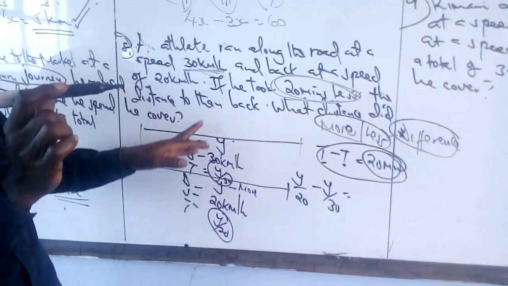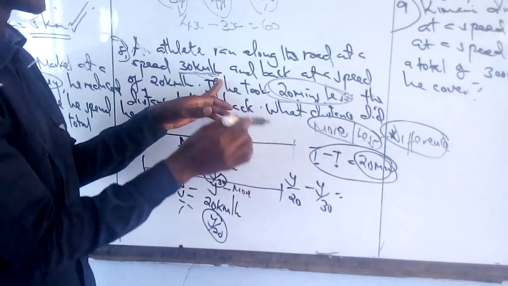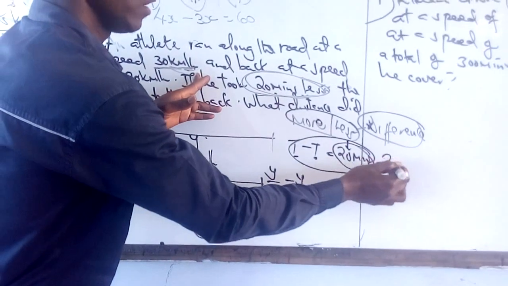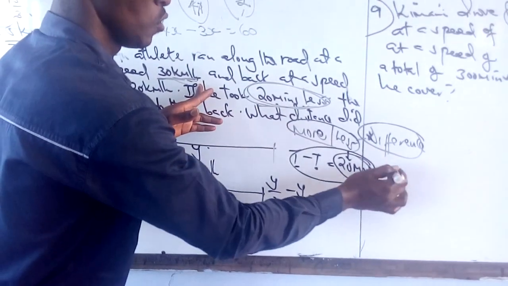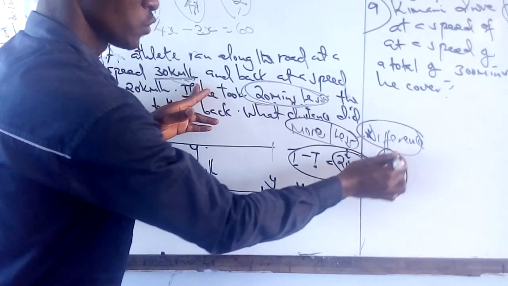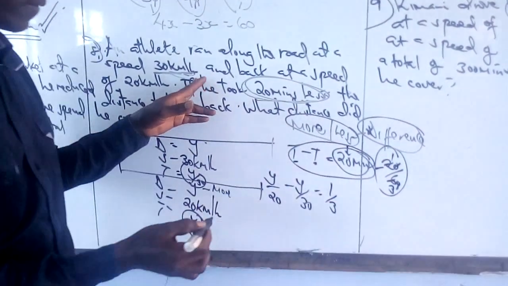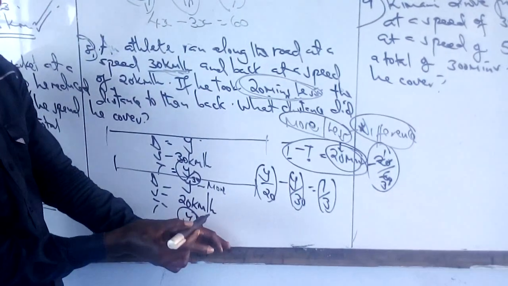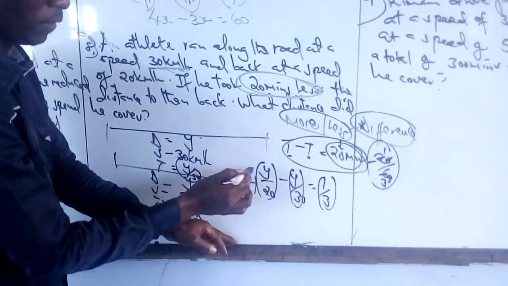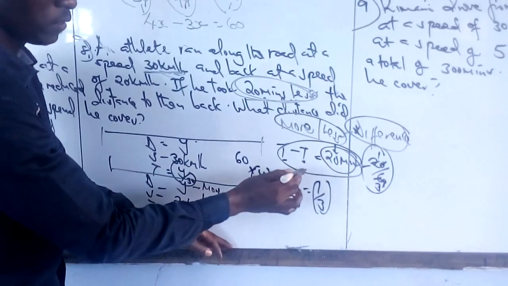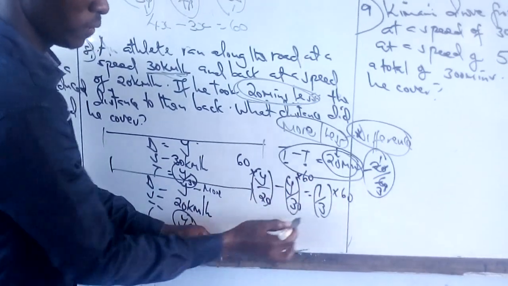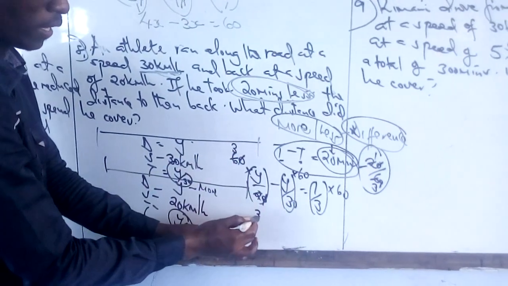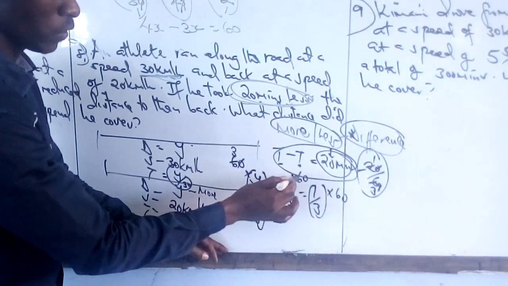In our case, the speed is in kilometers per hour, so our time must be placed in hours. So this one will be 20 out of 60, which simplifies by 2 to 1 over 3, a third of an hour. Again, this is an equation we solve very fast. The LCM is 60. 60 by 20 is 3, so 3 times y is 3y, less 60 by 30 times y.